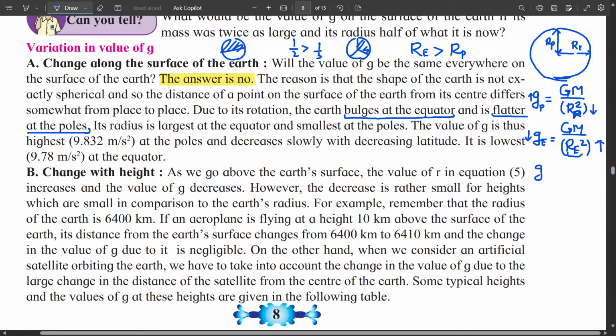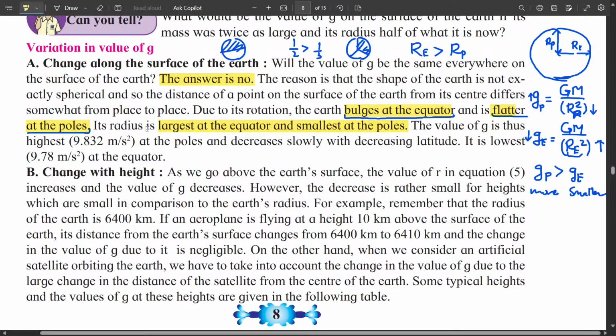So gravitational acceleration at the poles and gravitational acceleration at the equator. At the equator the value is smaller because denominator is greater, and value at the pole is more. This is because the radius is smaller there. Same thing is given here. Due to its rotation, earth has bulged at the equator and little bit flattened at the poles. Its radius is largest at the equator and smallest at the poles.